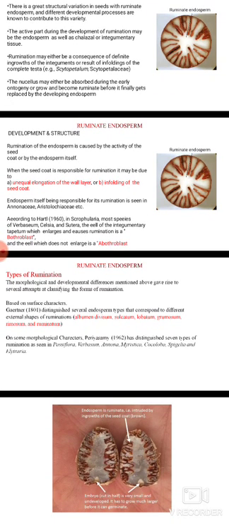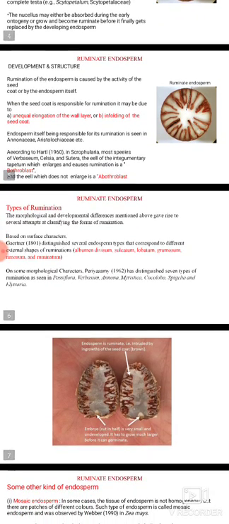Rumination of endosperm is caused by the activity of the seed coat or by the endosperm itself. When the seed coat is responsible for rumination, it may be due to unequal elongation of the wall layer. Second, it can be infolding of the seed coat. The endosperm itself being responsible for rumination is seen in the families Annonaceae, Aristolochiaceae, etc.